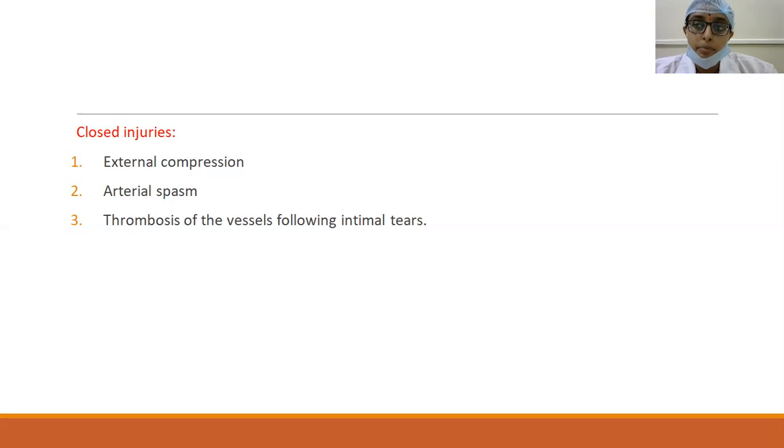First thing is external compression. The second one is arterial spasm, and the third is thrombosis of the vessels following intimal tears. There could be external compression of the blood vessels proximal to the flow of blood, or whenever there is any injury, there will be arterial spasm. If there is any intimal tear, the process of coagulation will be initiated, and there will be thrombosis in the blood vessels, thereby obstructing the blood flow to the distal parts. So these are the closed injuries.